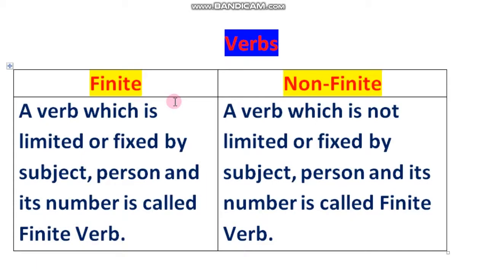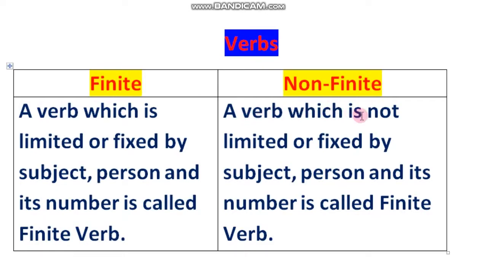Up to now, we came to know about verbs, and verbs are of two types. One is the finite verb and the next one is the non-finite verb. So the first thing is, what is a finite verb? A verb which is limited or fixed by subject, person, and its number is called a finite verb. On the other side, what is a non-finite verb?